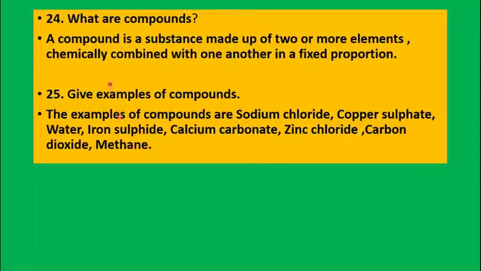What are compounds? A compound is a substance made up of two or more elements chemically combined with one another in a fixed proportion. These two are important keywords: chemically combined and in a fixed proportion. The examples of compounds are sodium chloride, copper sulfate, water, iron sulfide, calcium carbonate, zinc chloride, carbon dioxide, methane.